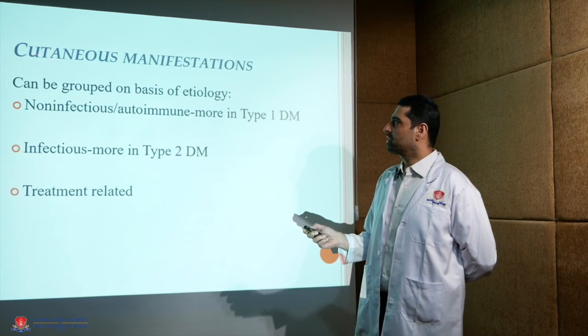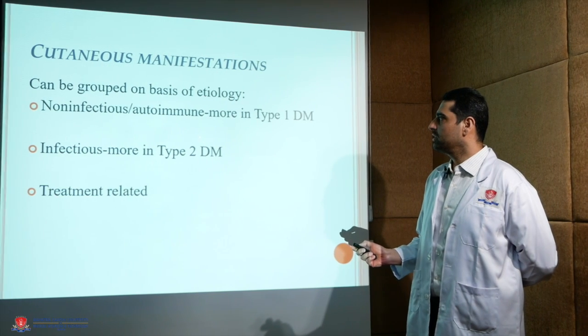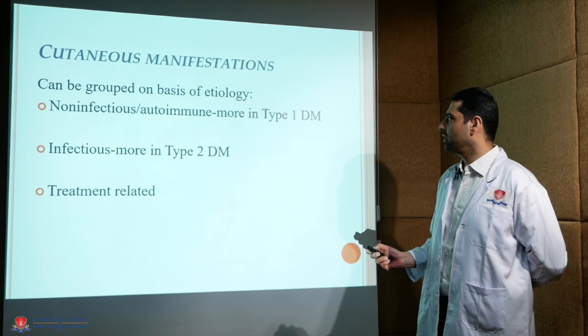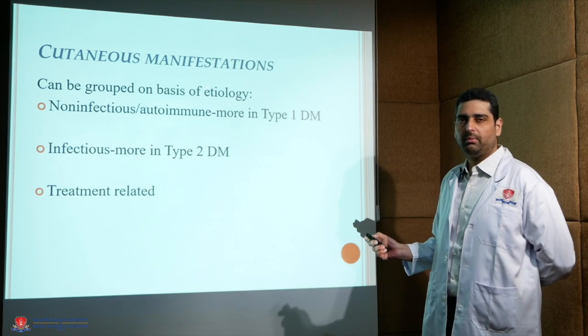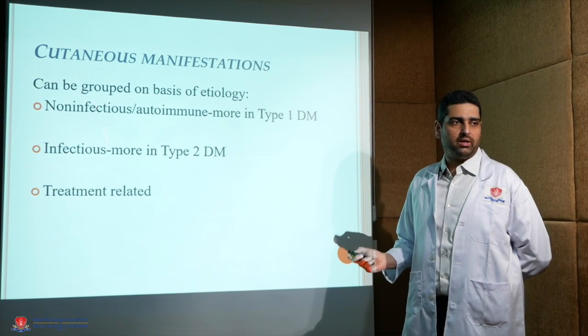Now, cutaneous manifestations in diabetes can be grouped on the basis of etiology, like non-infectious or autoimmune type, which are more common in type 1 diabetes mellitus, then infectious ones, more common in type 2, and treatment related.